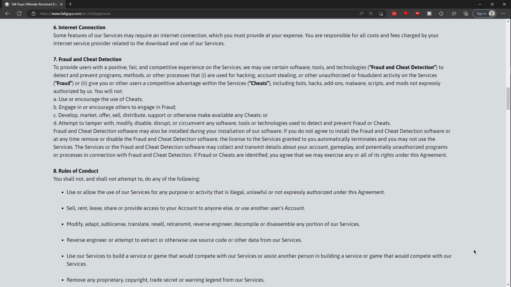6. Internet connection. Some features of our services may require internet connection, which you must provide at your expense. You are responsible for all costs and fees charged by your internet service provider related to the download and use of our services.